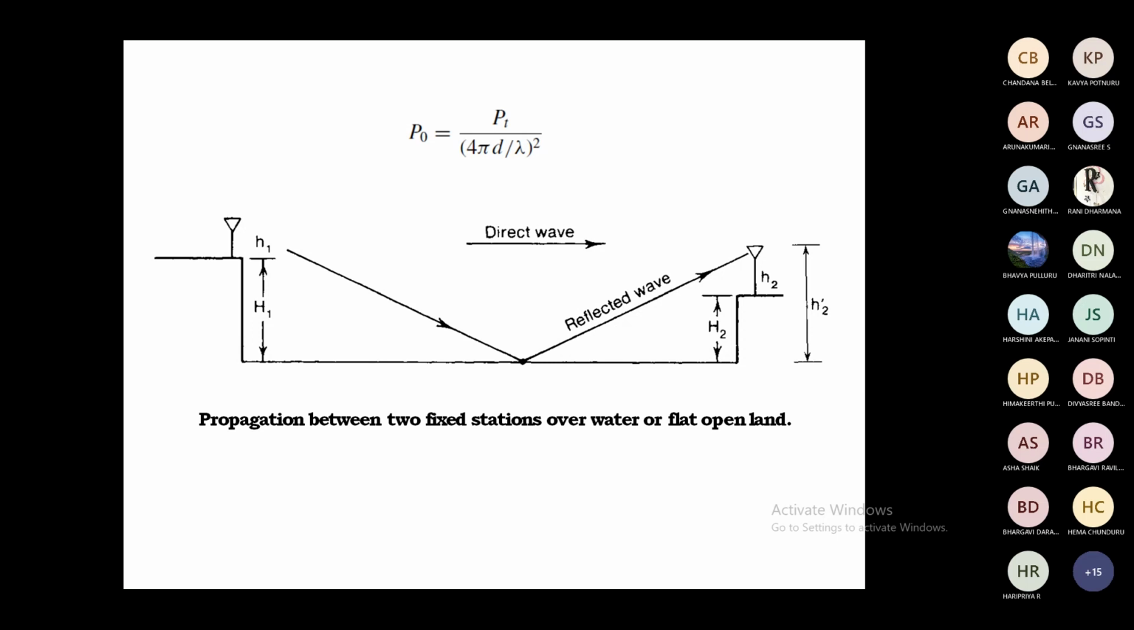This figure shows two fixed stations. H1 is the height of the first station and H2 is the height of the second station, each measured from the lower surface of the water to the antenna. We show the direct wave and the reflected wave. This is a general figure before going to propagation over water or flat open area. First, we calculate the received power of fixed stations, then it is easy to calculate the received power over water.